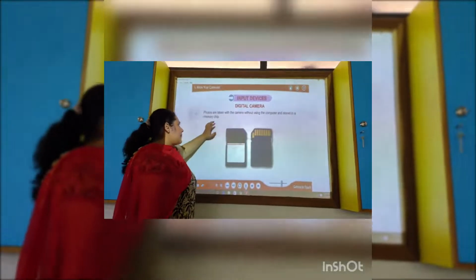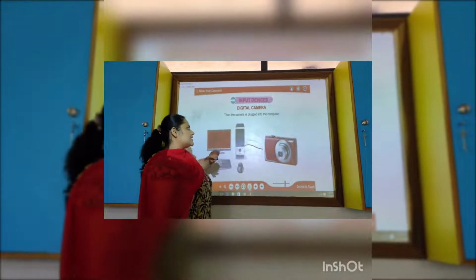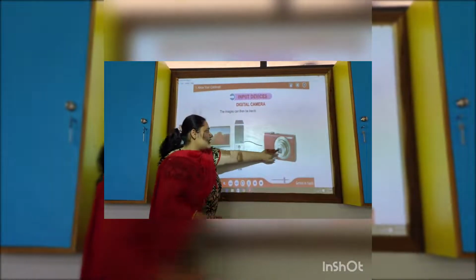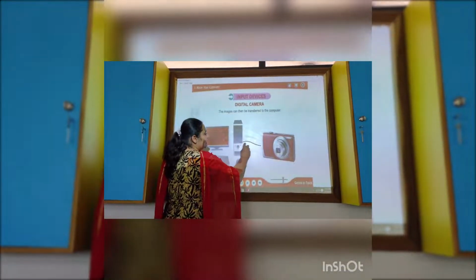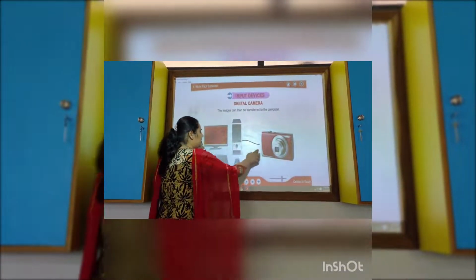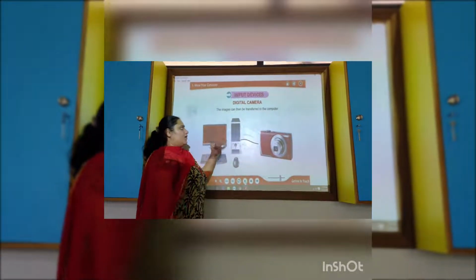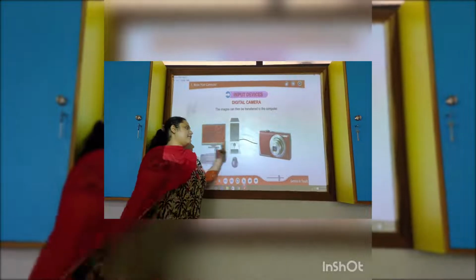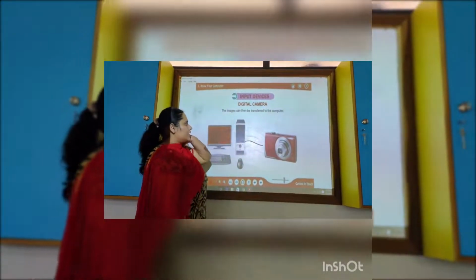The next one, the digital camera. Then the camera is plugged into the computer. See how we will get the data. When we plug the data cable from the CPU to the camera, the things will be copied to the desktop. We will get the data from the camera to the computer. Transfer to the computer.